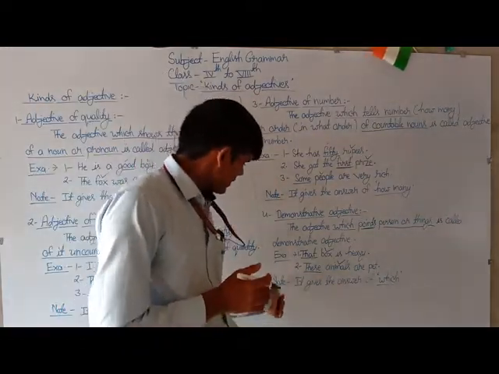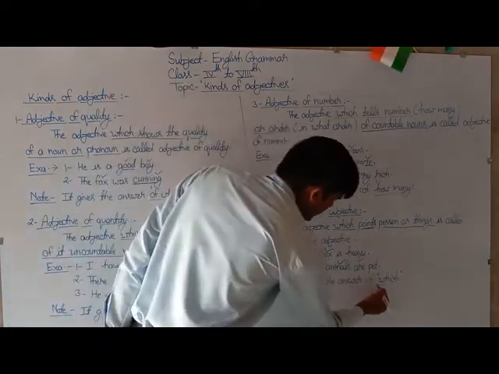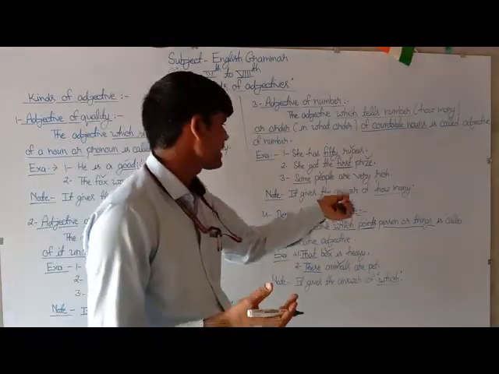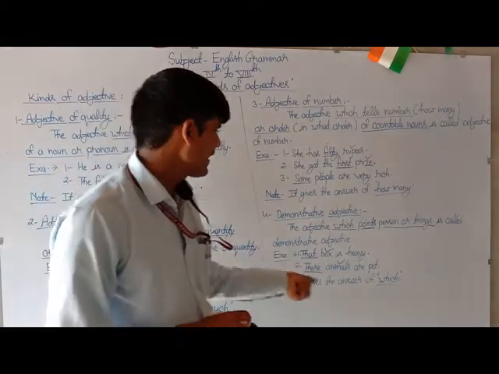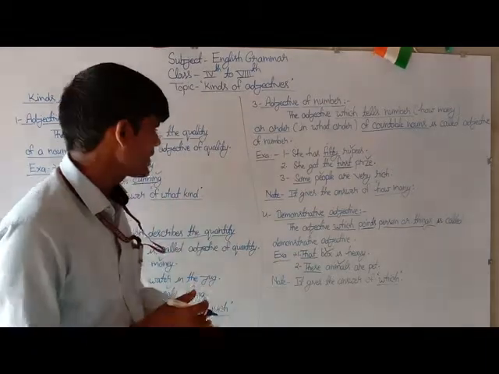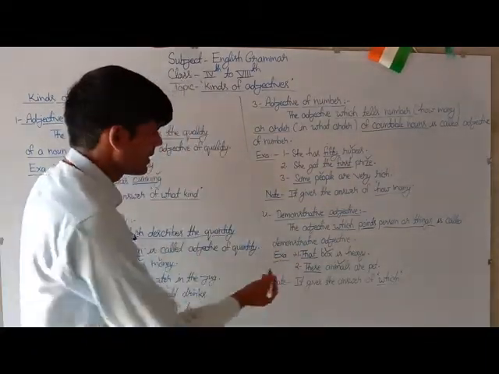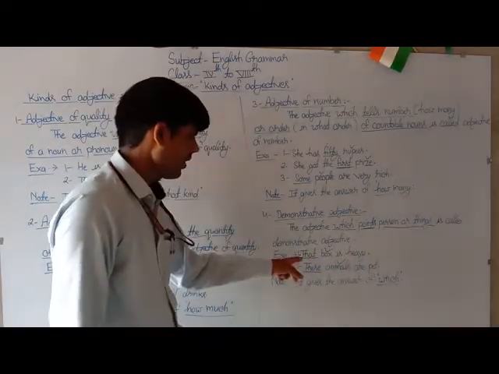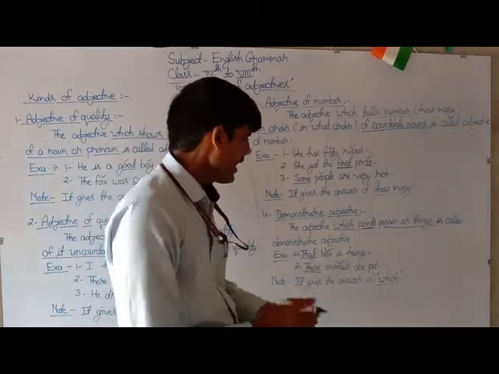And the important point is that it gives the answer to which. How can you find the demonstrative adjective in a sentence? You have to form a question within the sentence with the word which. The word that answers the question will be the demonstrative adjective. Here is the first example: that box is heavy.